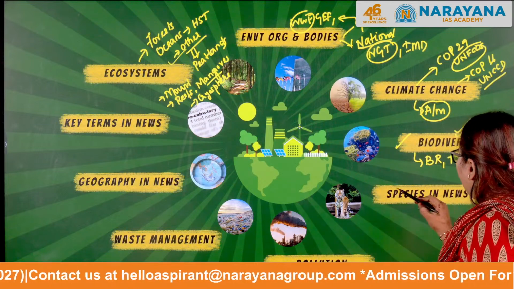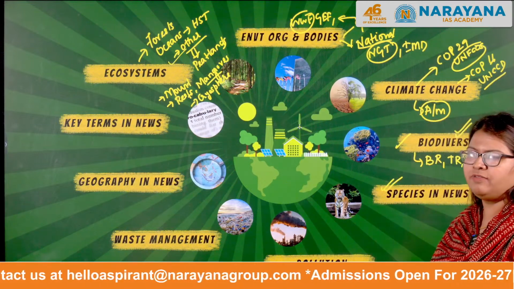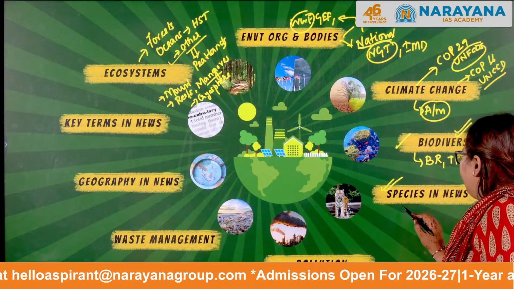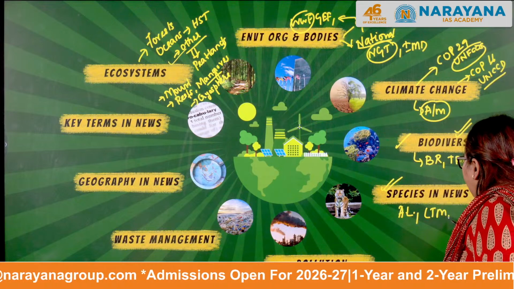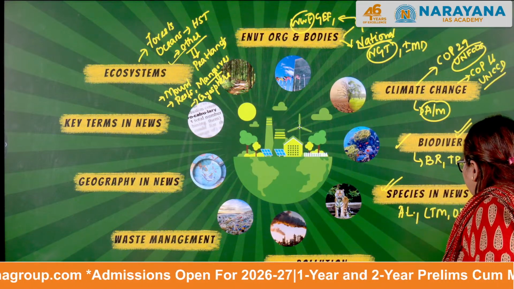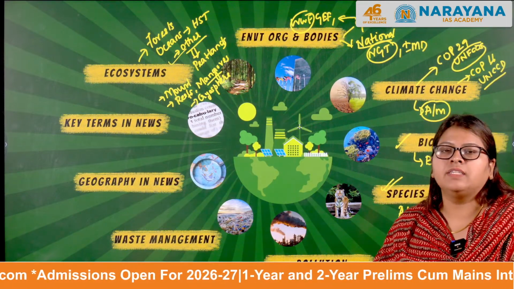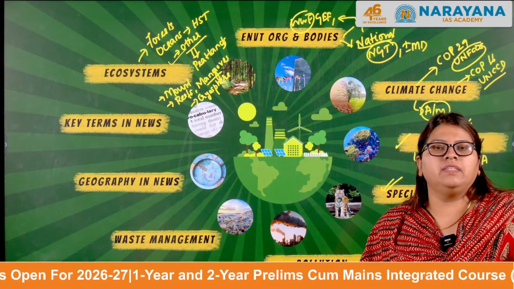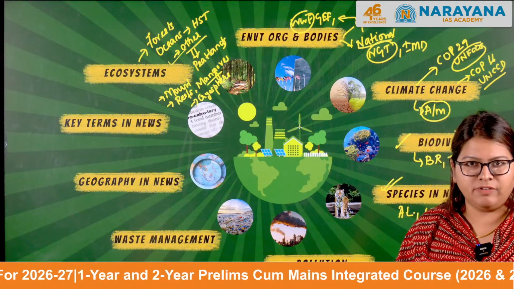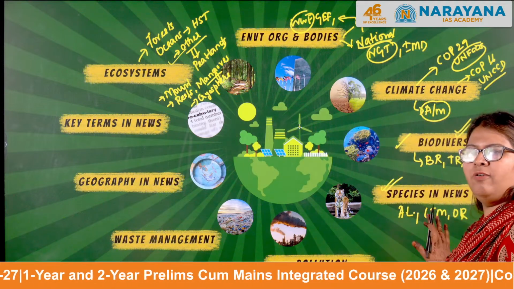Now, moving forward, different species in news. Yes, we will be talking about species like the Asiatic lion, the lion-tailed macaque, and the olive ridley turtles, etc. And also their characteristics, their conservation status under IUCN sites as well as the Wildlife Protection Act of 1972. All this we'll be discussing over here.